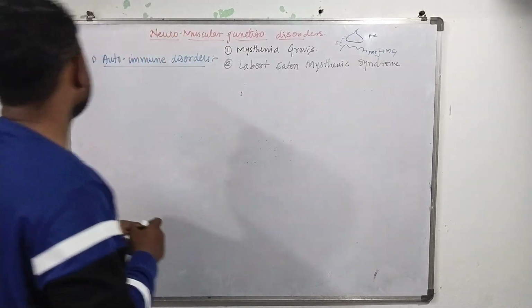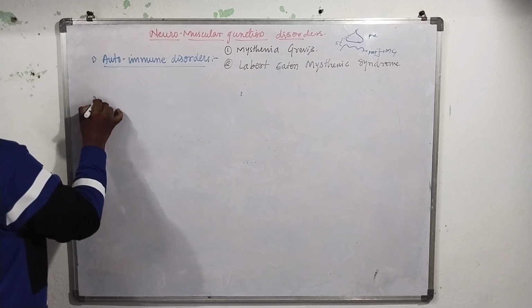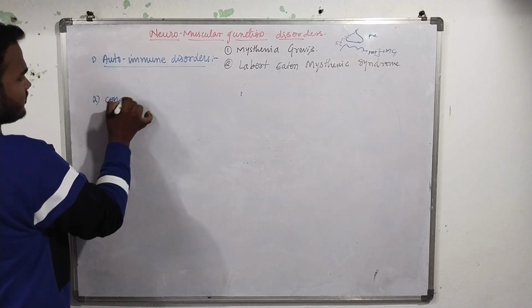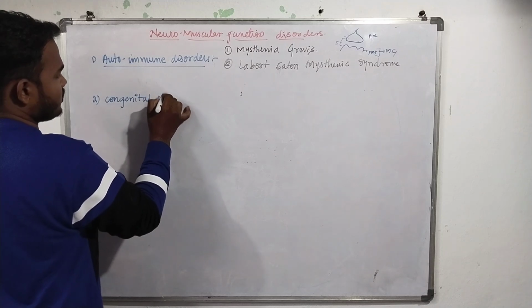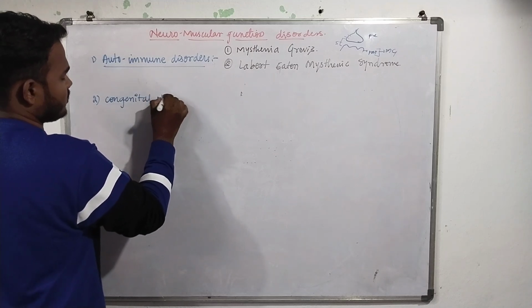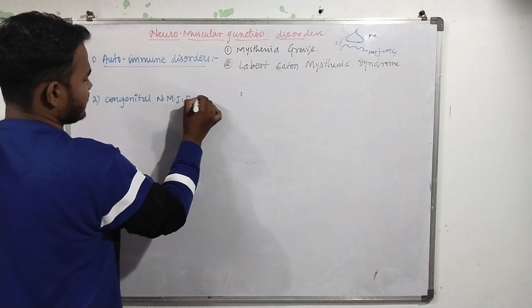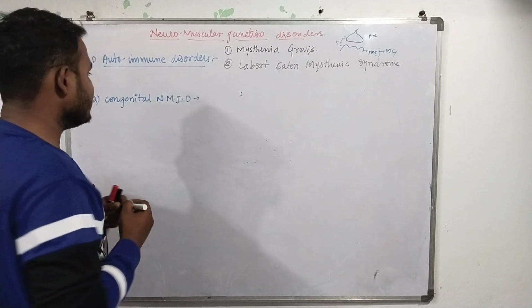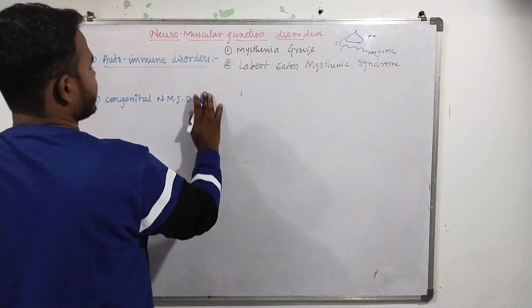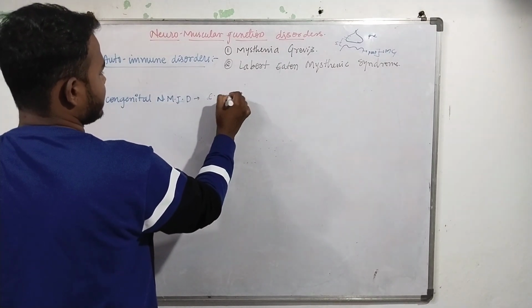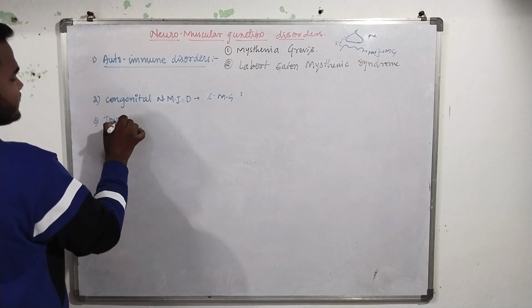Now coming to the next topic, congenital neuromuscular junctions disorder, which is very rare. Here it is congenital myasthenia gravis.